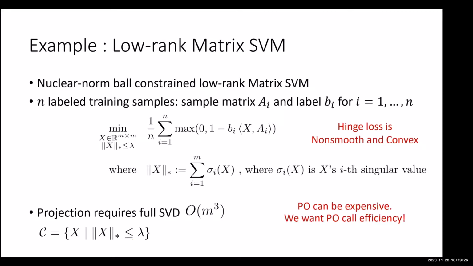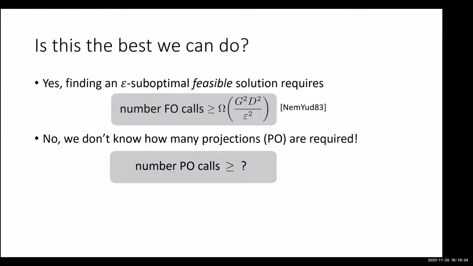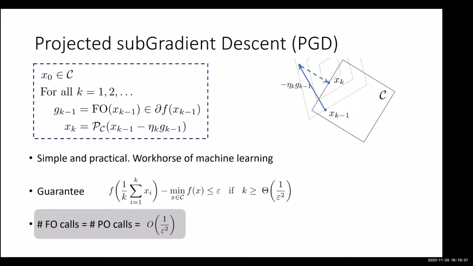Okay, so let me first give you a classical, previous approach, which tries to improve upon the number of projection oracle calls. So we know that gradient descent has number of first order oracle calls and projection calls equal to 1 over epsilon square, right? So I'll first tell you about another algorithm which can actually get a different complexity for the projection oracle calls. Basically, the standard gradient descent and the other method that I'm going to present are the only known ones before our result on improving the number of projection oracle calls. Okay.